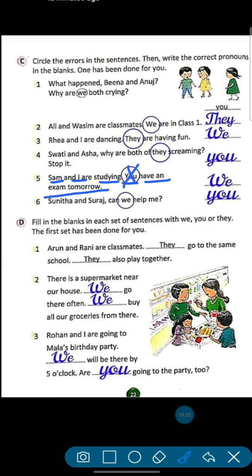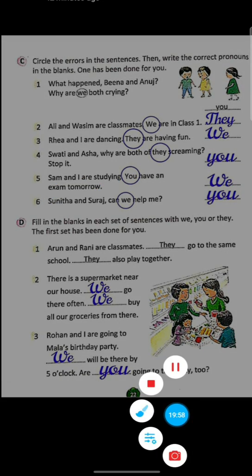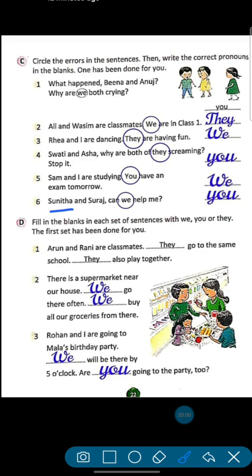You is wrong. We will write we here. Okay. And the last. Sunita and Suraj, can we help me? No, we will not come. You will come. Okay, Sunita and Suraj, can you help me? So you will come. Okay, student.